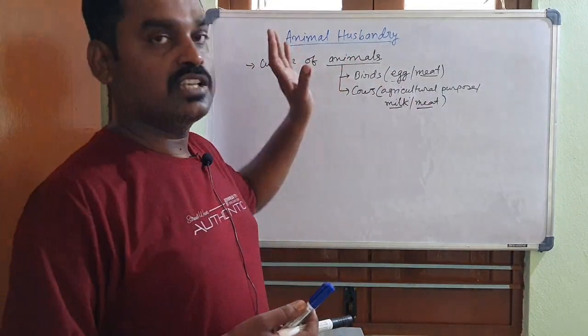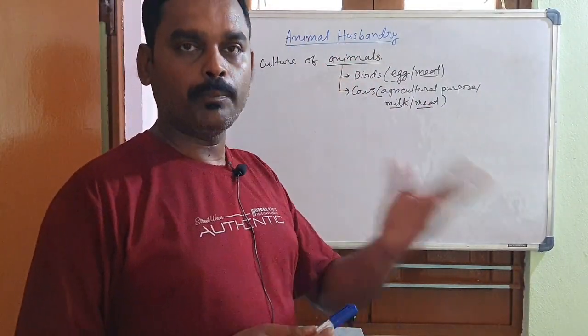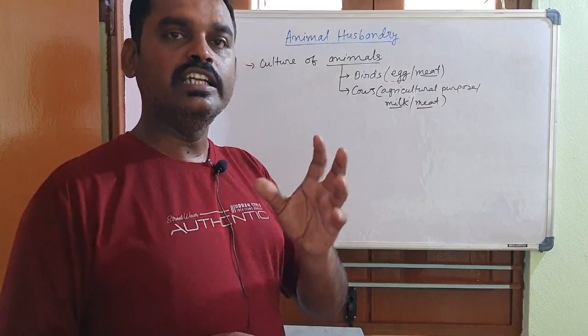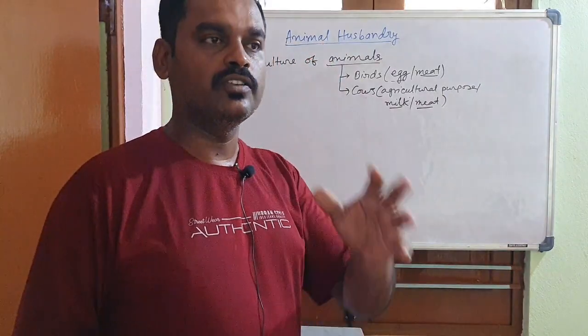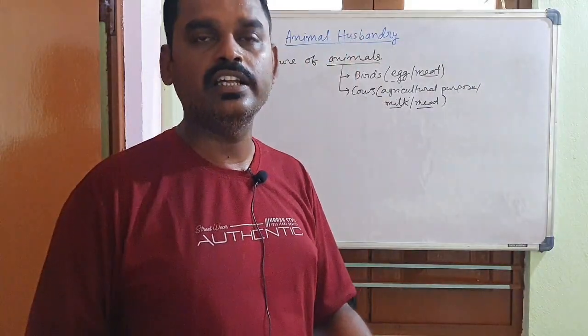Now as we know, in the case of crop production and crop agriculture, we need to prepare the soil, we need to make the crop suitable for different types of nutrients.